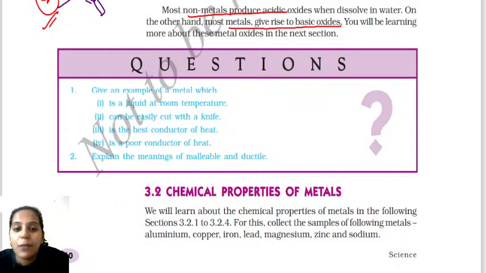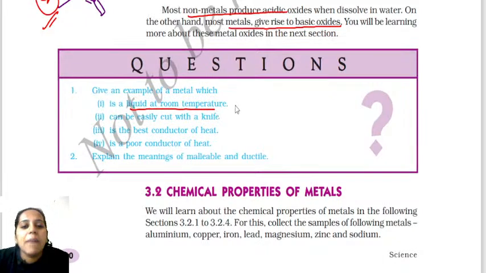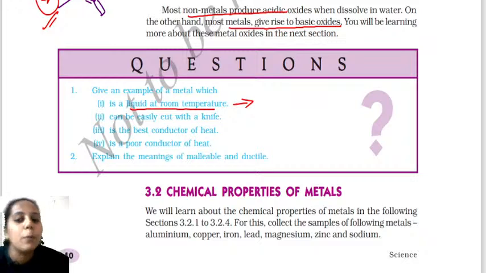Let me see who will answer these questions now. Okay. So now tell me, give the example for the metal which is liquid at room temperature. Name the metal which is liquid at room temperature. I have covered all this concept till now. Tell me, name the metal which is liquid at room temperature.